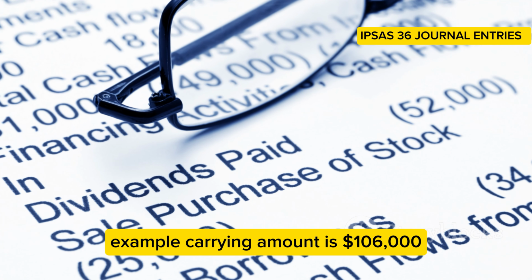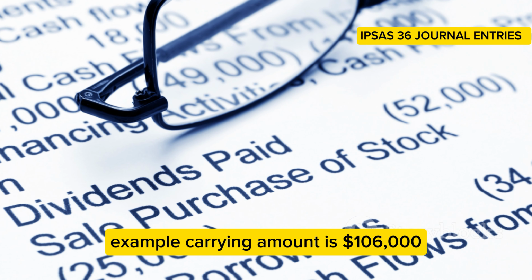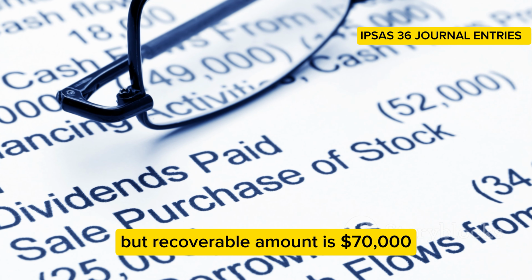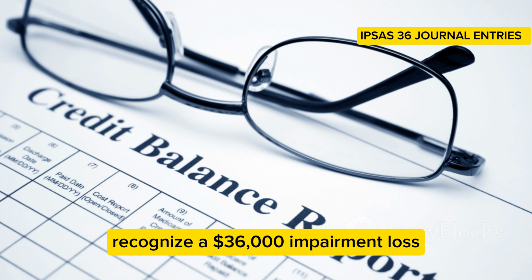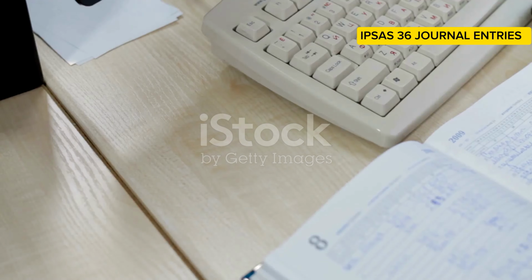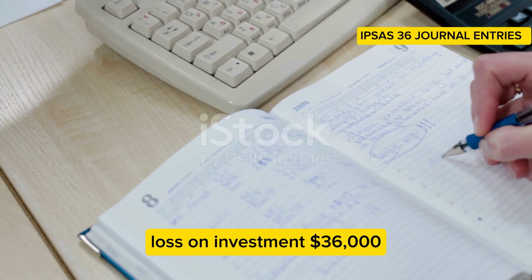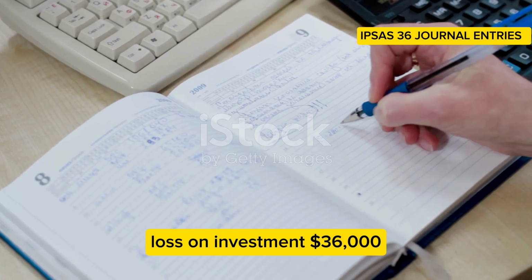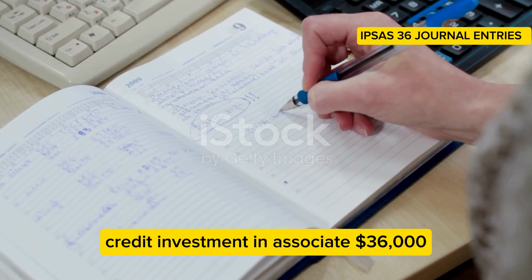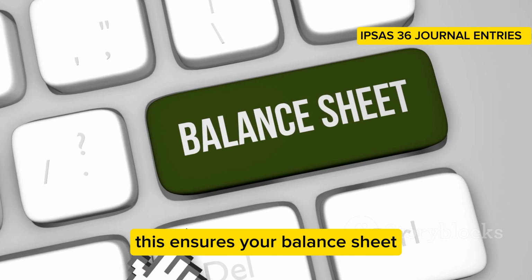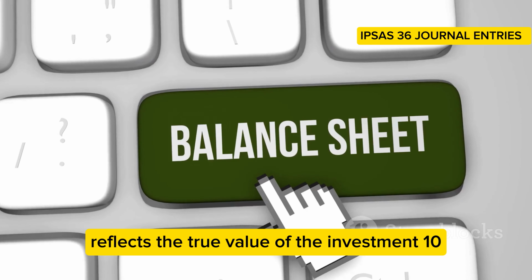Example: carrying amount is $106,000, but recoverable amount is $70,000. Recognize a $36,000 impairment loss. Journal entry: debit impairment loss on investment, $36,000, credit investment in associate, $36,000. This ensures your balance sheet reflects the true value of the investment.